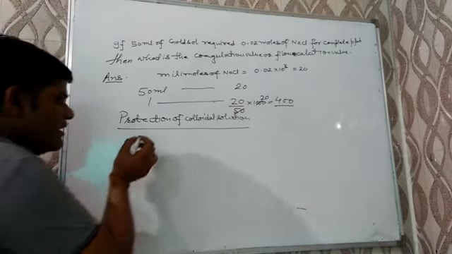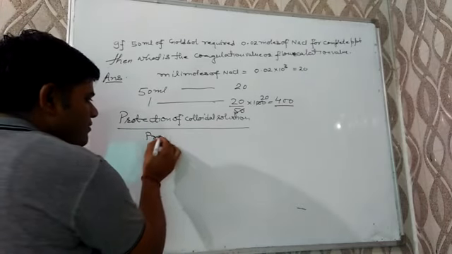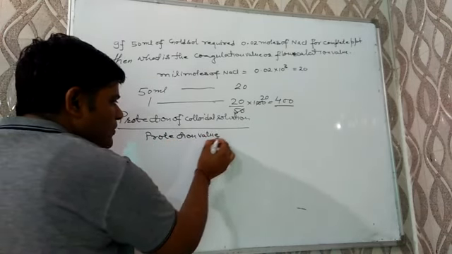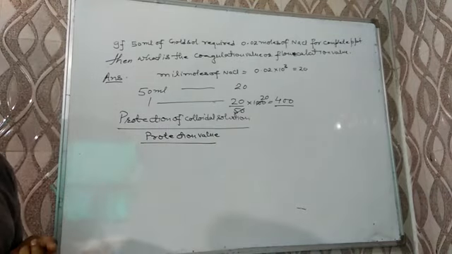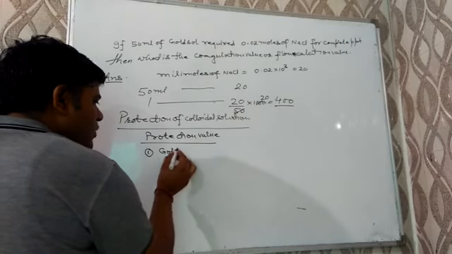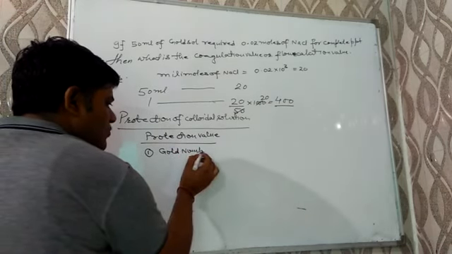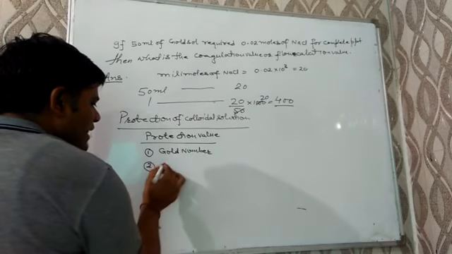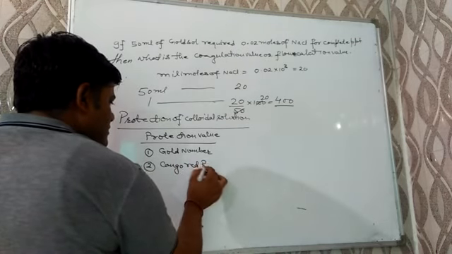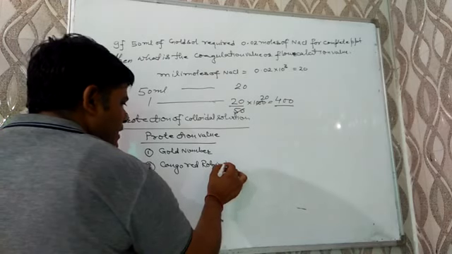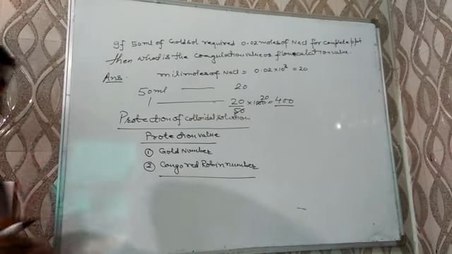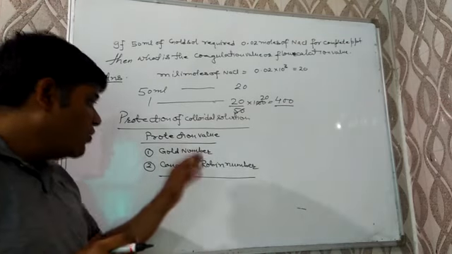The amount of electrolyte with same charge added is measured in terms of protection value, and this protection value can be expressed in two terms or two constants. One is known as gold number, and the second one is Congo red number. Generally asked in your board as well as competitive exams.